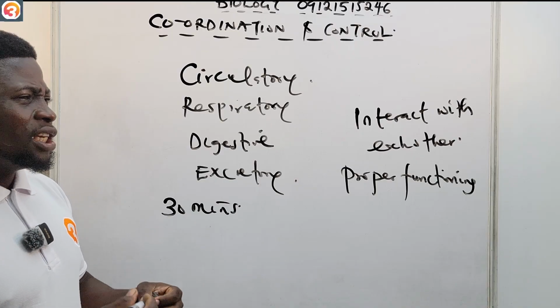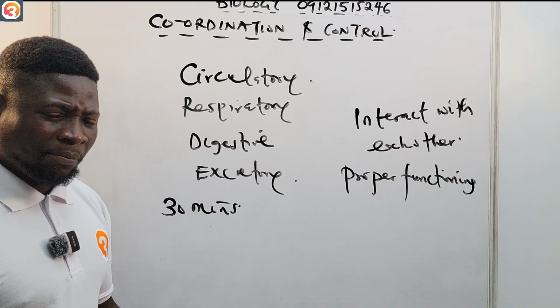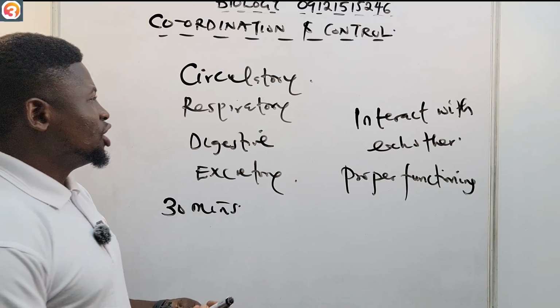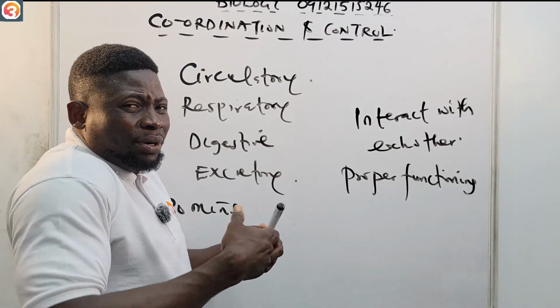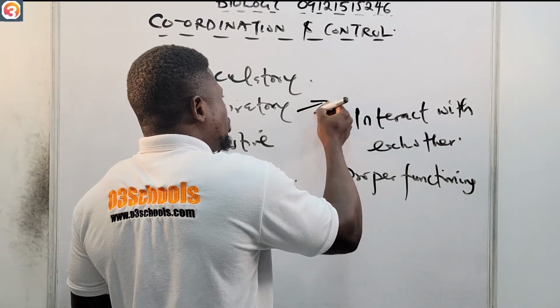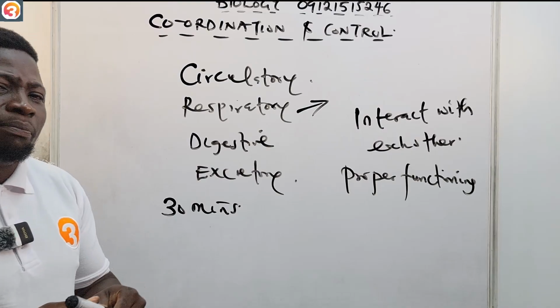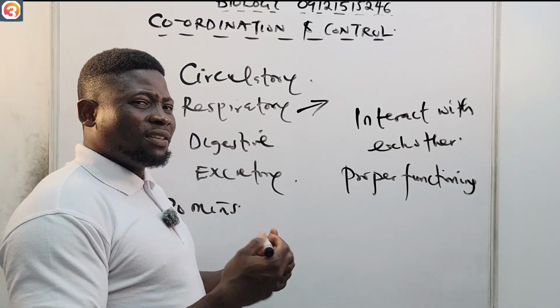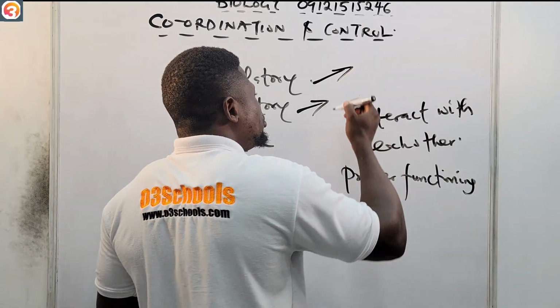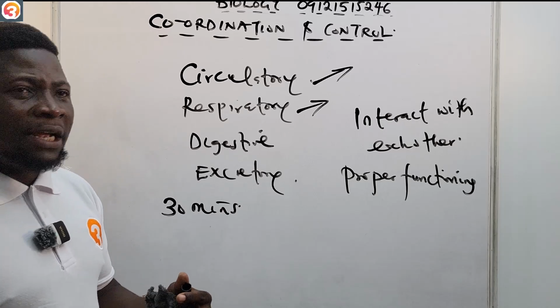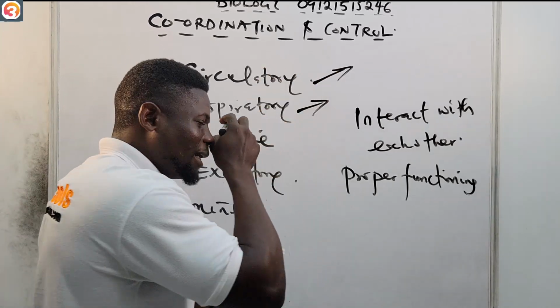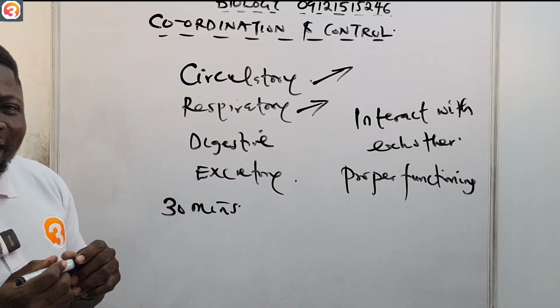Your heart will be beating faster, and you'll be breathing faster, which means your respiratory system is working at that point. And because your heart is beating faster, blood will also be circulating faster, so our circulatory system is also working.